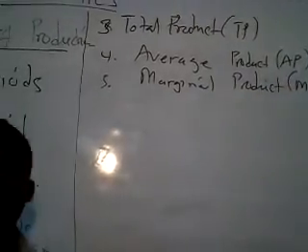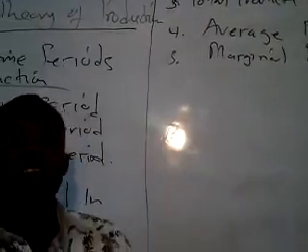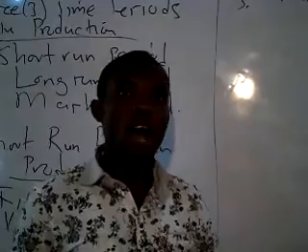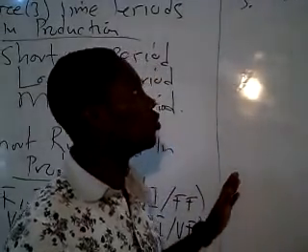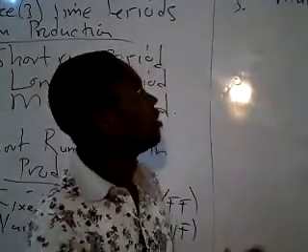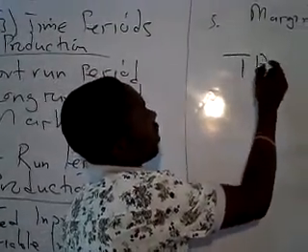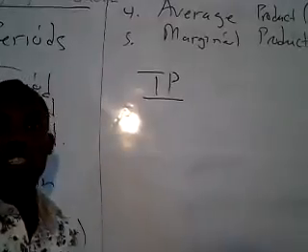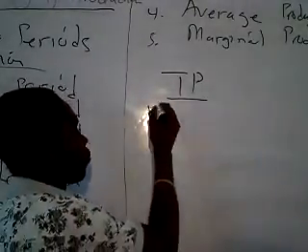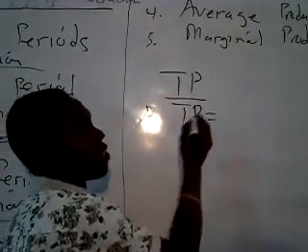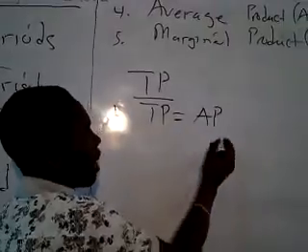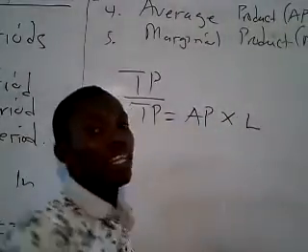When we talk about total products, it means all those quantities of outputs that are produced within a production process. And then the formula for total products, we have 4 formulas for total product. 1, total product is equal to average product multiplied by labor.